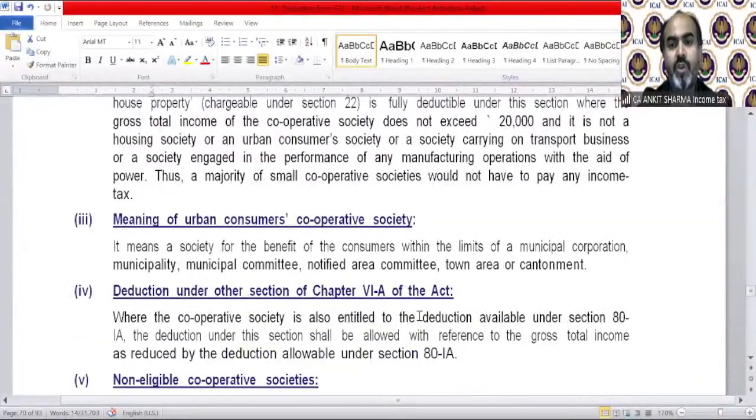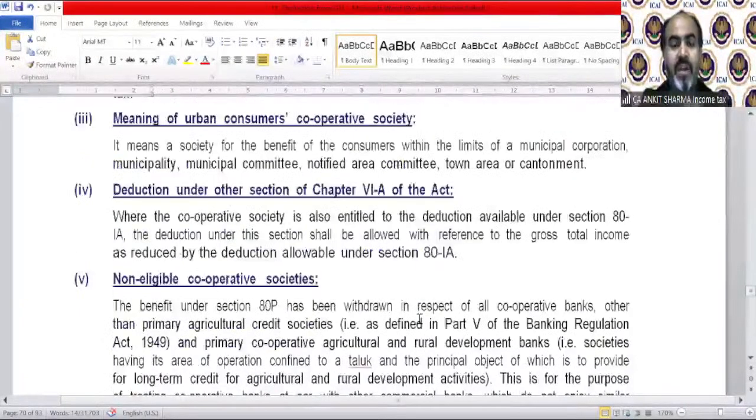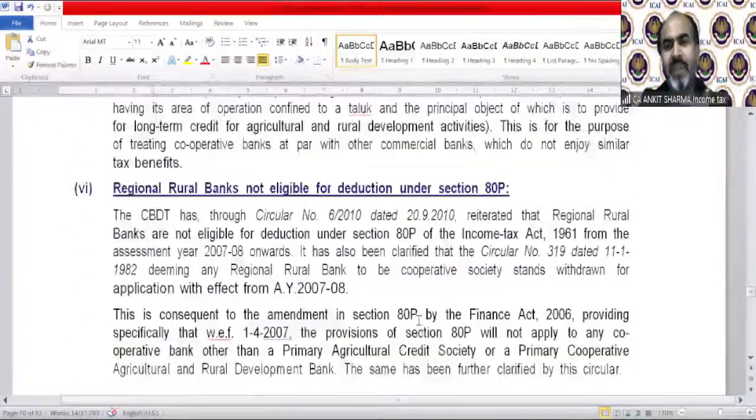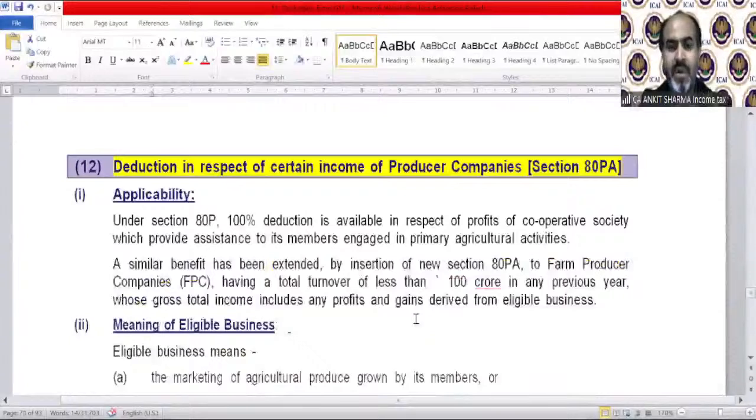Meaning of urban consumer society, and deduction under other sections of Chapter 6 of the Act. Not eligible cooperative society, of course. Regional rural banks is for reading purpose. There's nothing that much important.